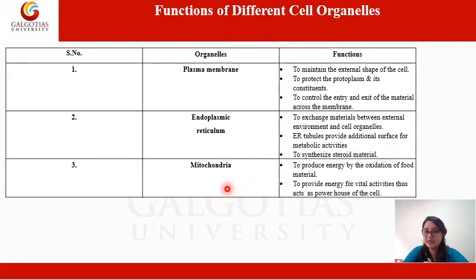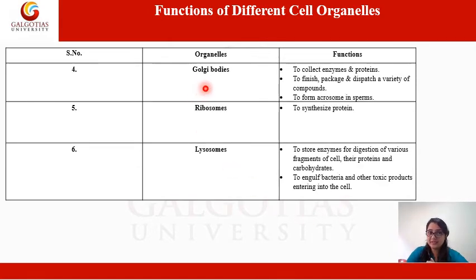Now let us see what is the function of mitochondria. We have been reading since our past sessions, and we all know that mitochondria is known as the powerhouse of the cell. So the function of mitochondria is to produce energy by oxidation of the food material and to provide energy for vital activities. Thus, it acts as the powerhouse of the cell.